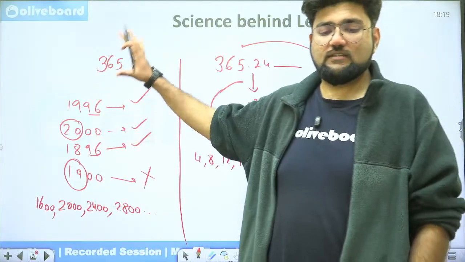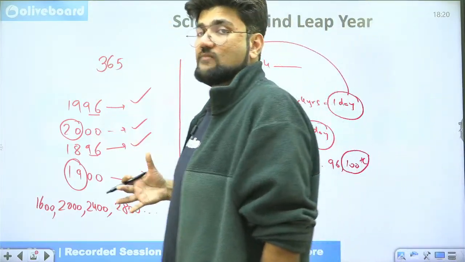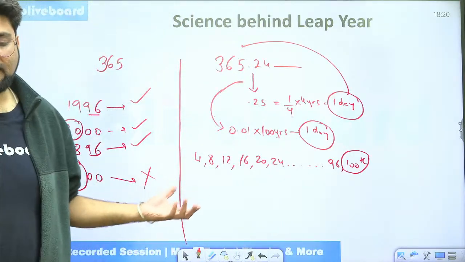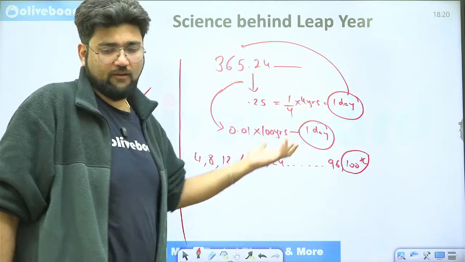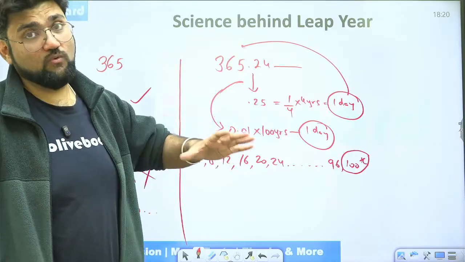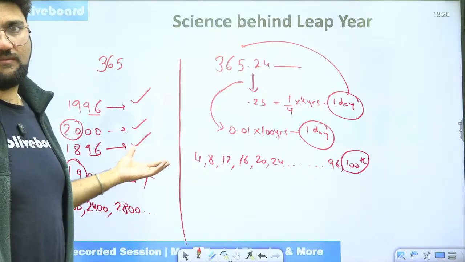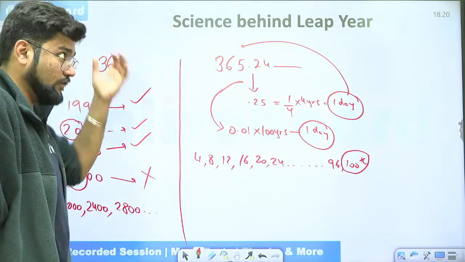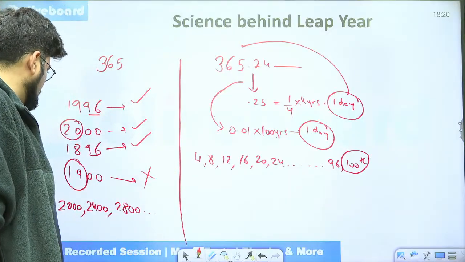Did you understand this concept, everybody? What was the story behind, the science behind the conceptualization of the leap year? There are some other interesting facts here, but I'm not going to delve into them. If you want, I can answer them, or maybe some other time we can get back to them if we have some time. Facts like why do we add those extra days in February only? Why only February has 28 and 29 in those leap years? They are interesting concepts, but not important from the point of view of examination. So far, so good. Any issue? Any problem? Perfect. So let's proceed further from here.